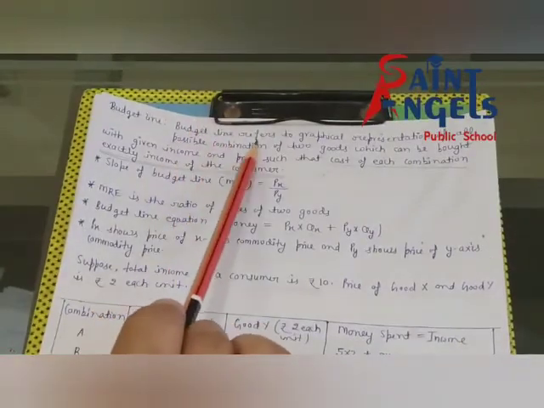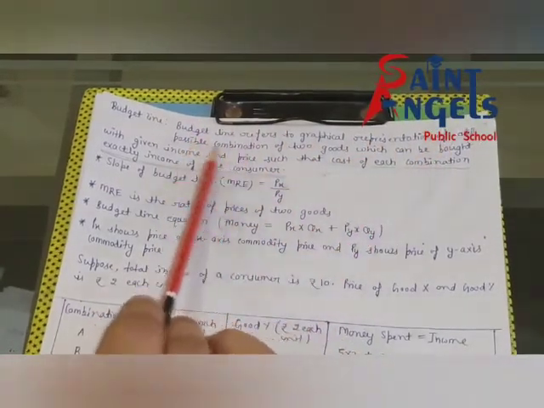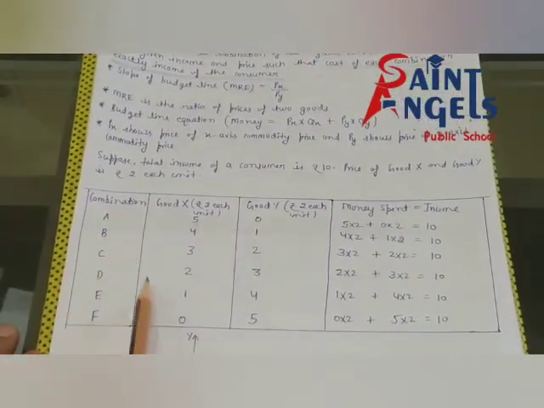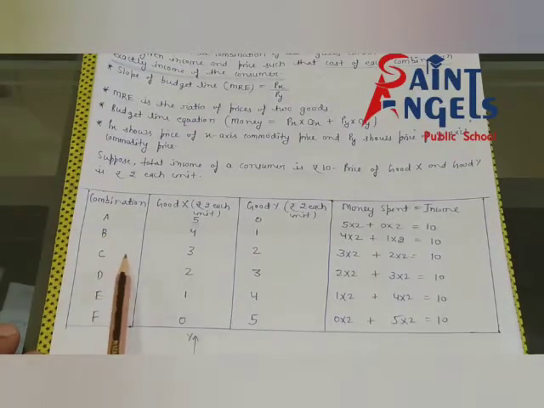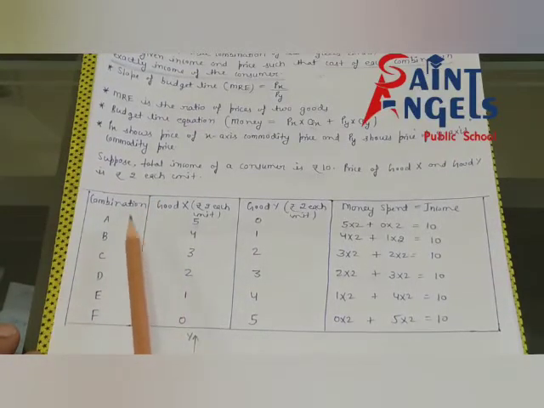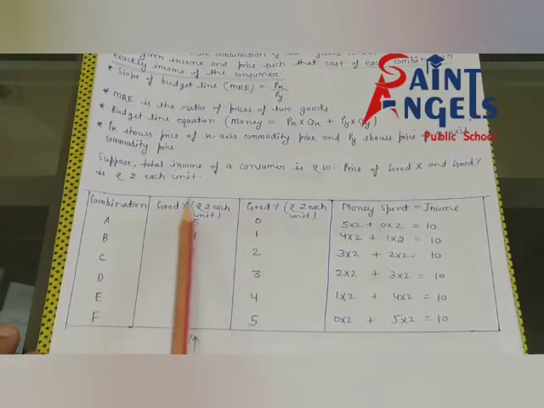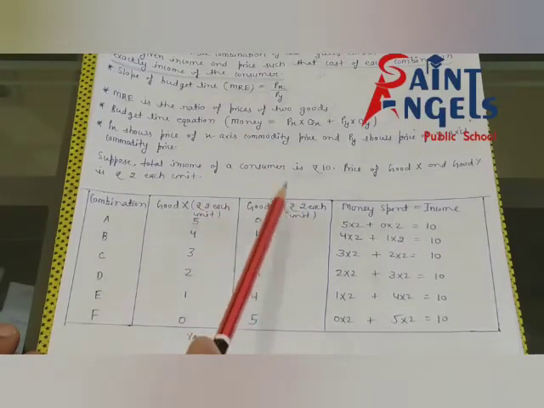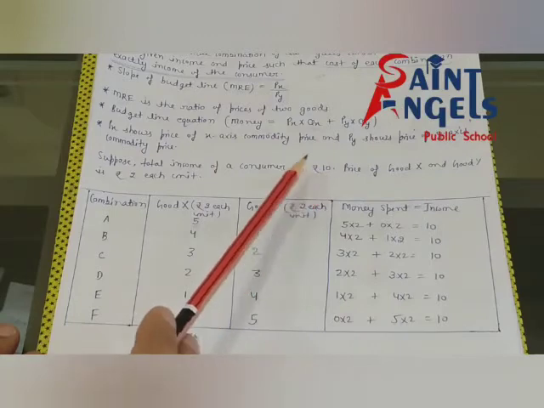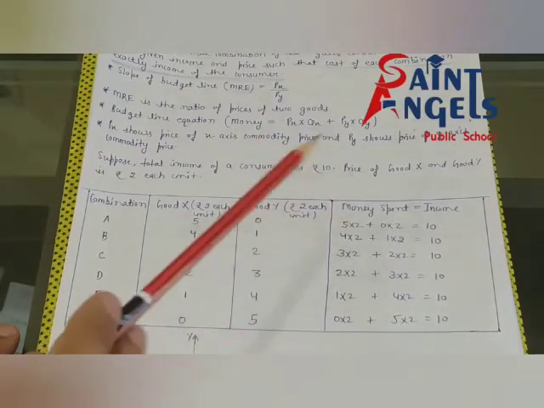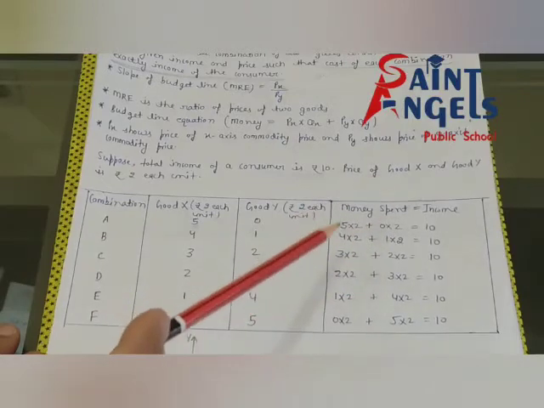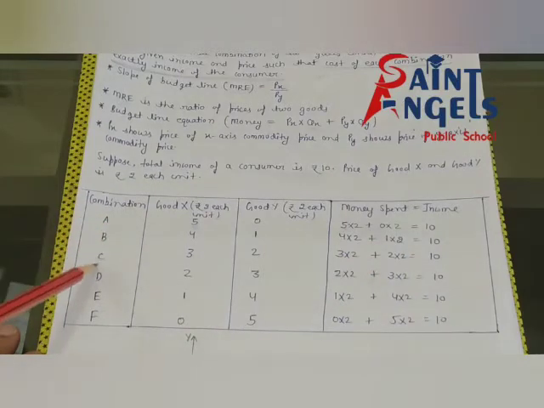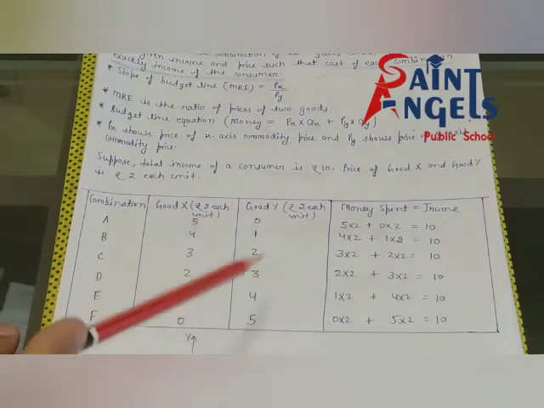Again I am repeating the definition of budget line. Budget line refers to the graphical representation of all the various combinations of two goods which can be bought with a given income, limited income, and price, such that the cost of each combination is exactly the income of the consumer.